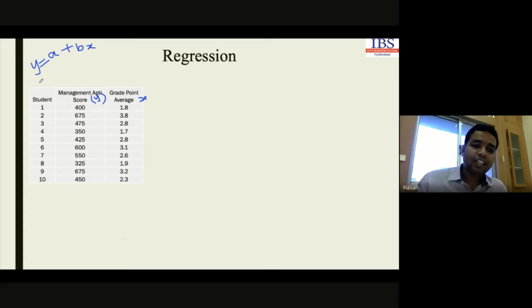Next, for the value of a, our formula is y bar minus b x bar. So the very first job is to take the average of x and y, and then calculate the value for b, which is the sum of (y minus y bar) into (x minus x bar), divided by the sum of (x minus x bar) square. So this is our formula. Now you just calculate all those things. The very first job is to calculate the average. Please calculate the average and tell me what the average value is. This is our formula. Is that clear?